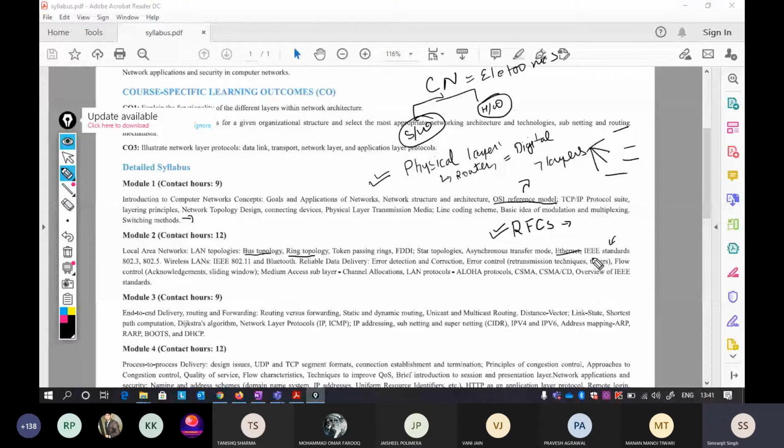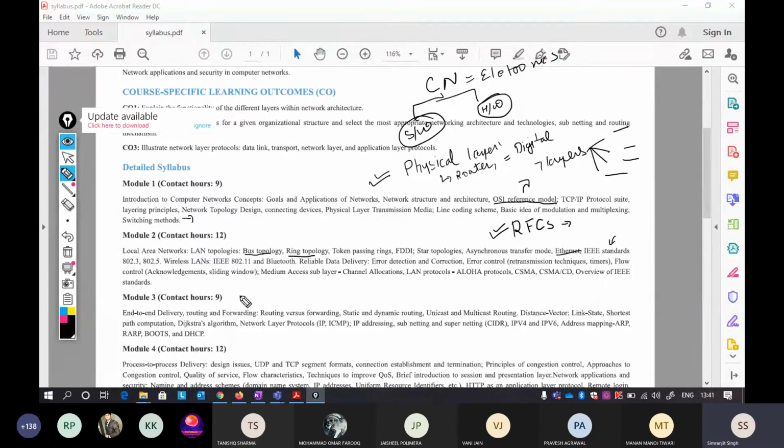These standards are set in stone, so Ethernet is 802.3, a particular standard. In the same way, there are other standards also, like wireless LAN, which is defined in 802.11. We will discuss each and every standard, don't worry about that part.